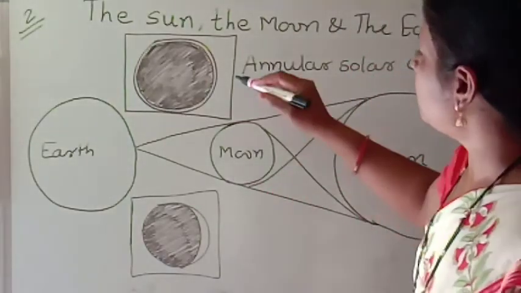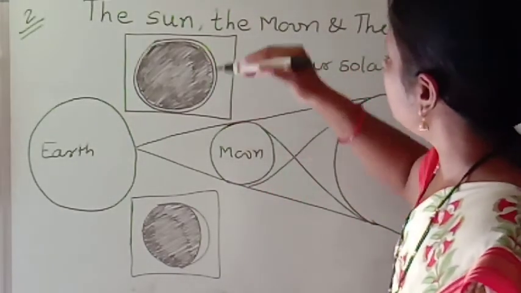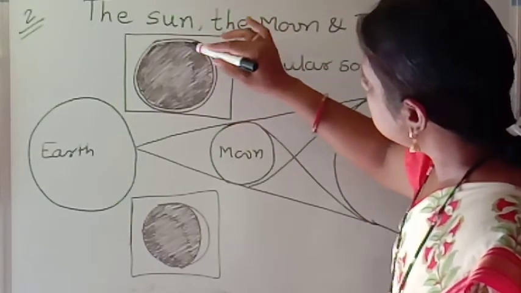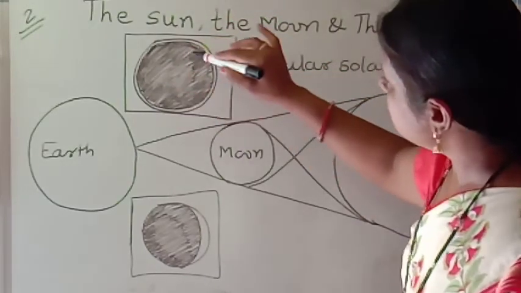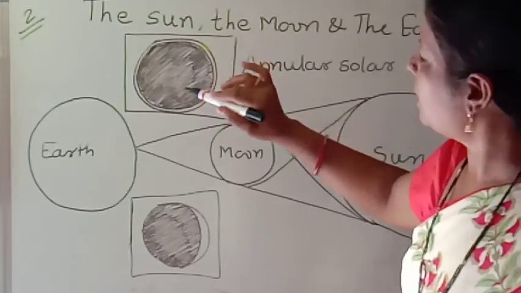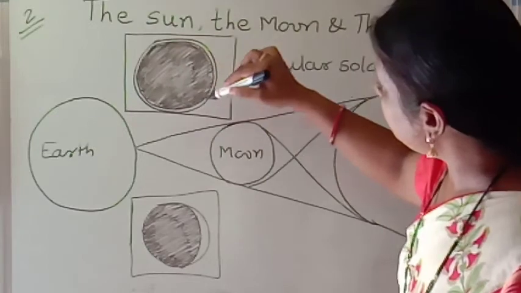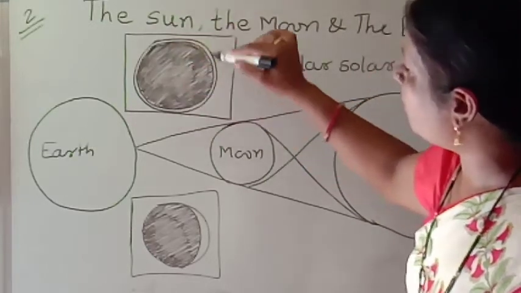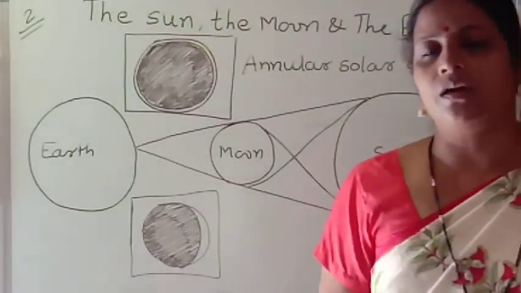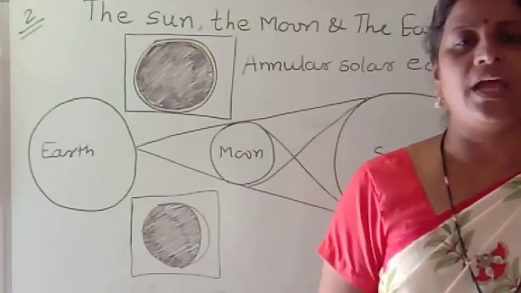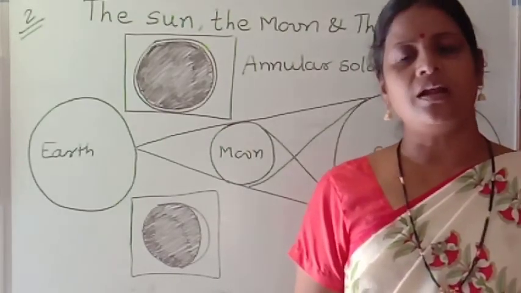In this figure you are seeing only some remaining part. This part of the sun is dark and you see only this round shape, just a ring shape of the sun from the earth, and this type of eclipse is known as annular solar eclipse.